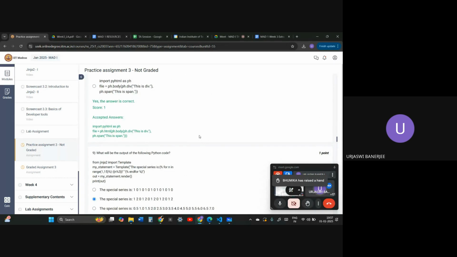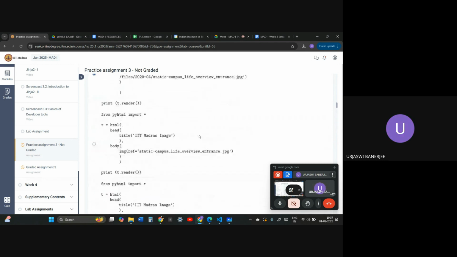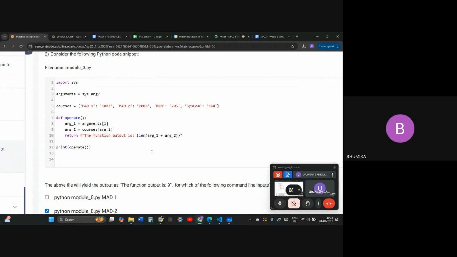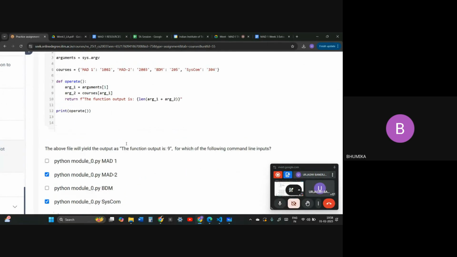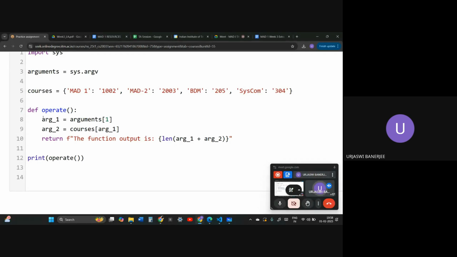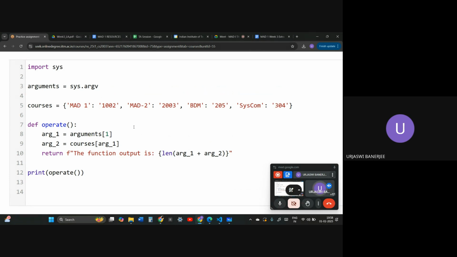Yes, Bhumika. Ma'am, I had one doubt in question number two. Why are we not considering the first as argument 0? Because we are not passing argument 0 anywhere. We are taking arg1 as 1, and then in the function we take len of arg1 plus arg2. So we are passing argument 1 only, and we are not even considering argument 0. It has been mentioned in the function only. Okay, ma'am, got it.